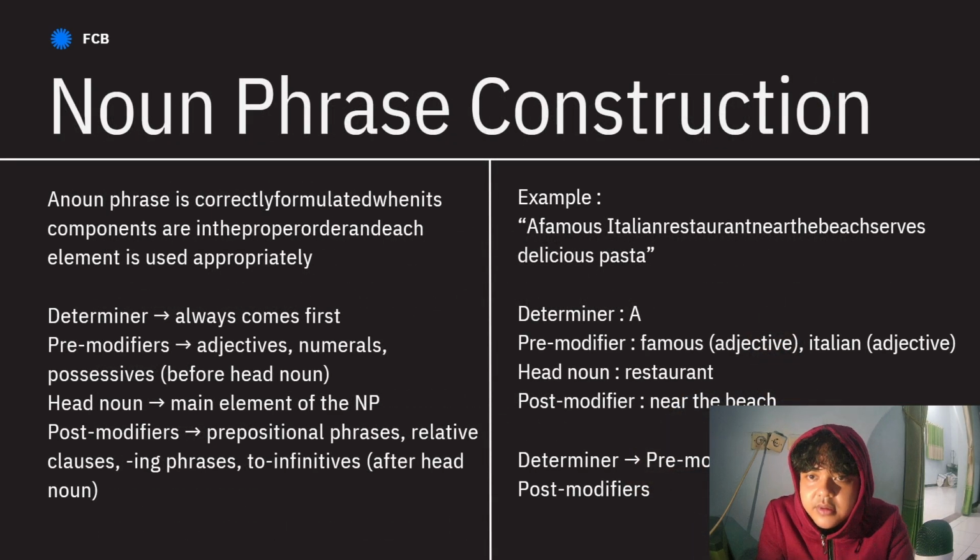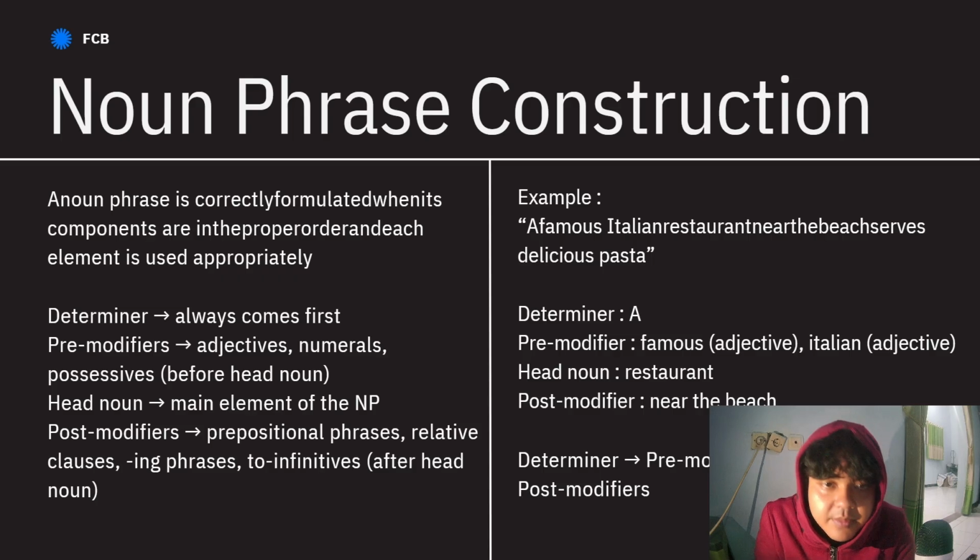A noun phrase is correctly formed when its components are in the proper order and each element is used appropriately. The determiner always comes first. Pre-modifiers, adjectives, numerals, possessives, come before the head noun. Head noun, the main element of the noun phrase. Post-modifier, prepositional phrase, relative clause, to-infinitive after the head noun.